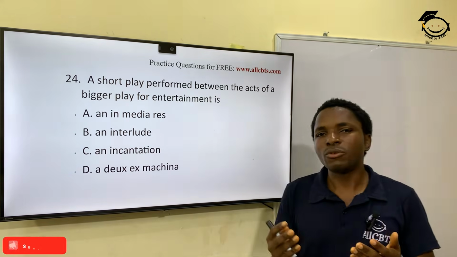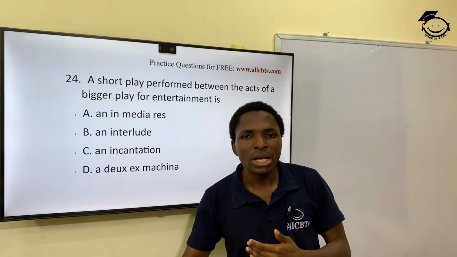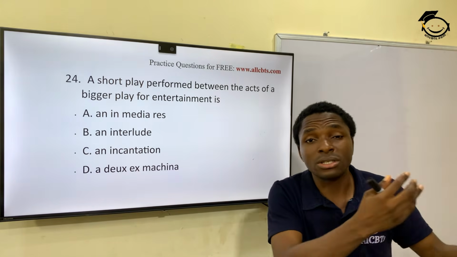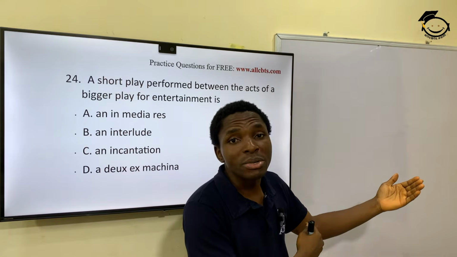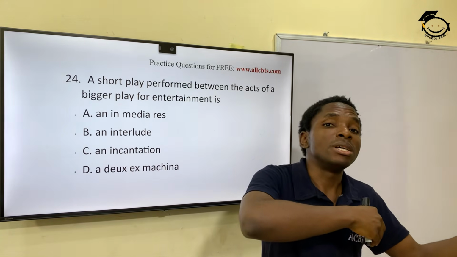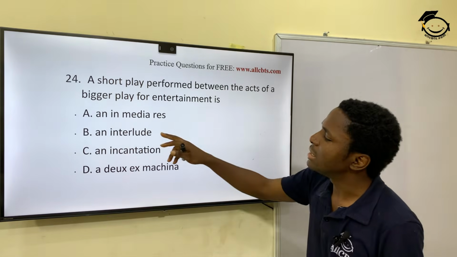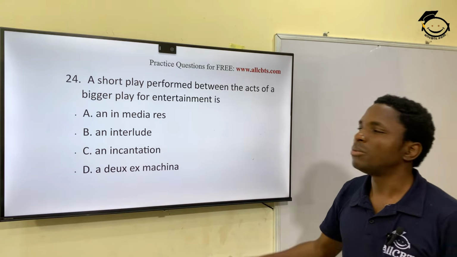Okay, those of you who are also music inclined, you also know interludes, when the chorister has taken stanza 1 and stanza 2 and then allows the interludes from the instrumental or the instrumentalist and then takes stanza 3. Okay, so that's interlude. It's always in between a play, a song, a writer, whatever.